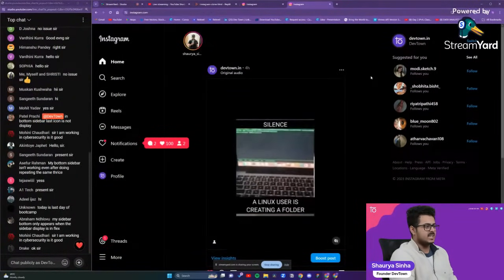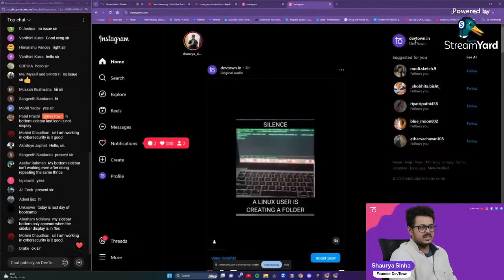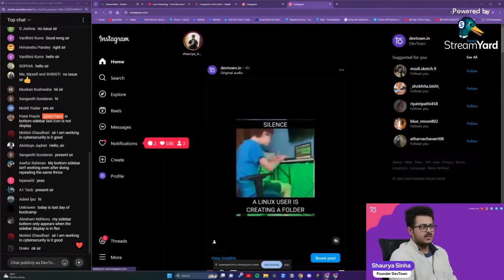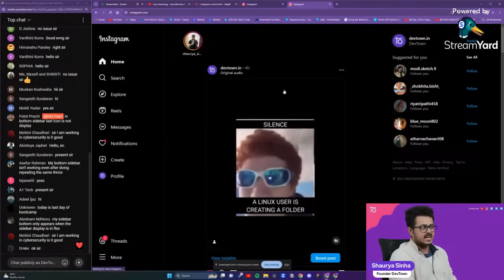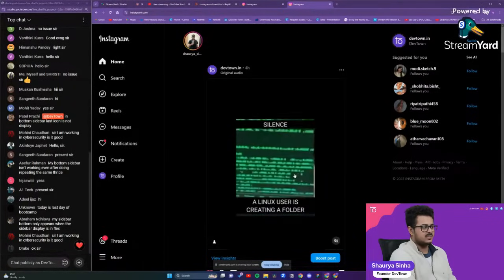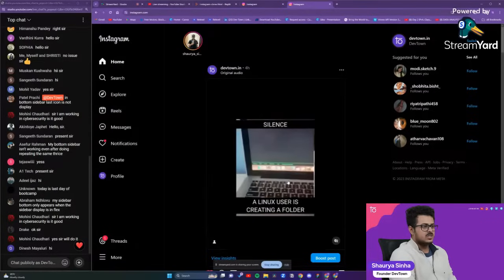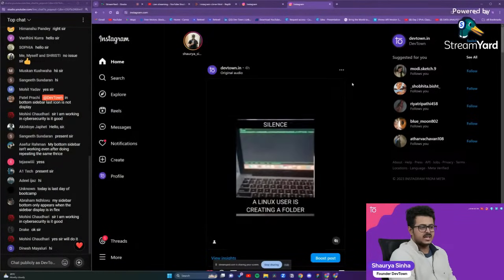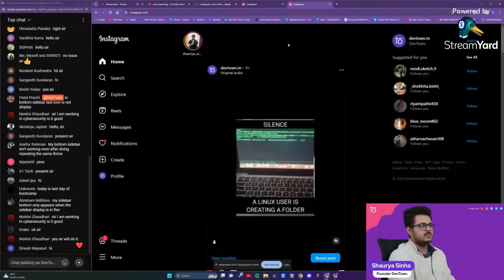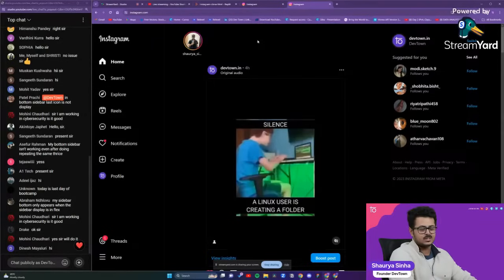So right over here, guys, as you are able to see, you're having the particular section on the right hand side. You are having a section in the middle that has the story and then the post. And we have done the section on the left hand side. So now we have to focus on these two sections, guys. Today we'll try to implement this particular part, the stories section.